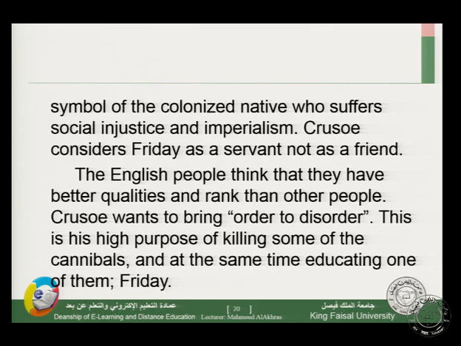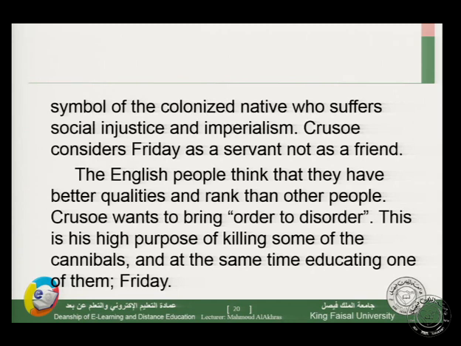Friday lives with Crusoe for a long time, so there should be a kind of friendship between them. That is not the case. We have a relationship between Friday and Crusoe, and this relationship is a kind of slave and master. The English people think that they have better qualities and rank than other people.